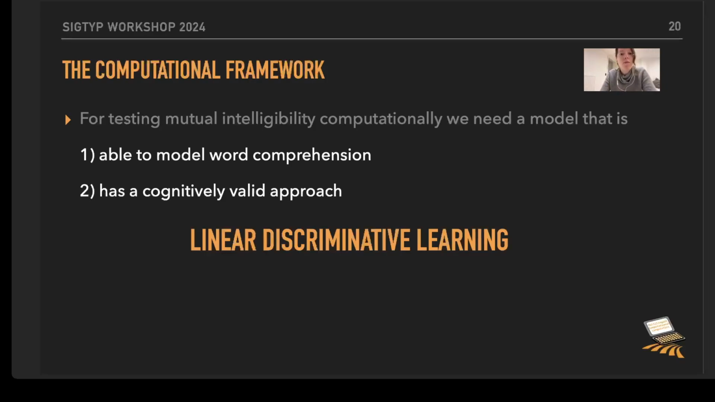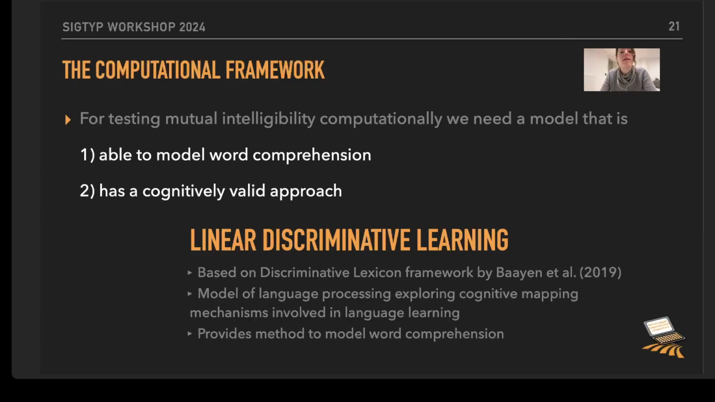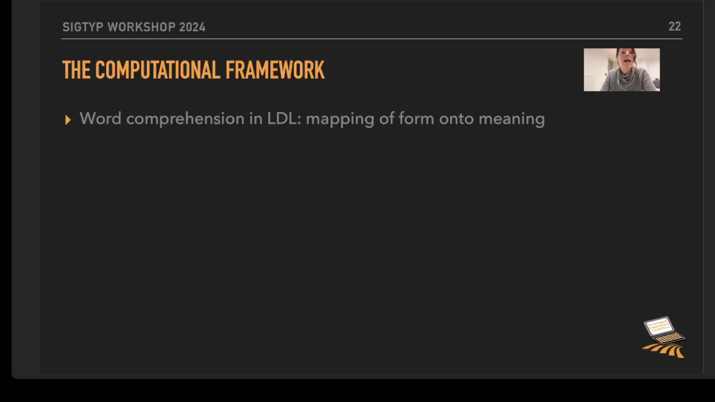Now, the model we are opting for is Linear Discriminative Learning, and it is a model that was developed in the discriminative lexicon framework by Baayen and colleagues in Tübingen. It is essentially a model of language processing that is exploring the cognitive mapping mechanisms that are involved in language learning, and more importantly, it provides us with a method to model word comprehension, and this is exactly what we need.